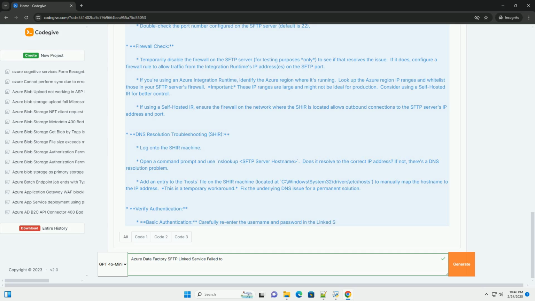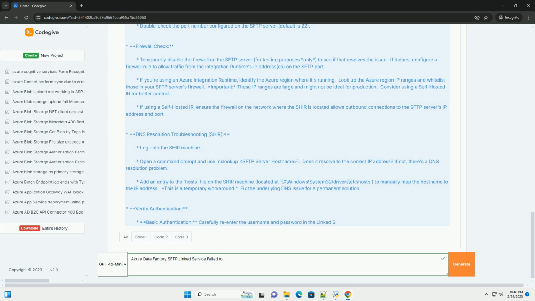4. Authentication: verify the username, password, or SSH key is correct and the account is enabled on the SFTP server. 5. Permissions: check the SFTP user account has the necessary permissions to access the required files and directories. 6. File path and directory: double check the file paths and directory names in your datasets and activities. 7. Integration runtime: ensure the integration runtime is running and healthy. Check the logs for errors.